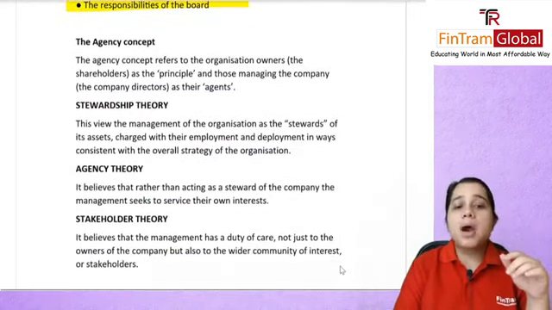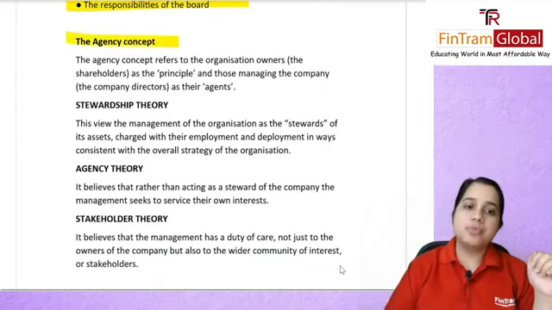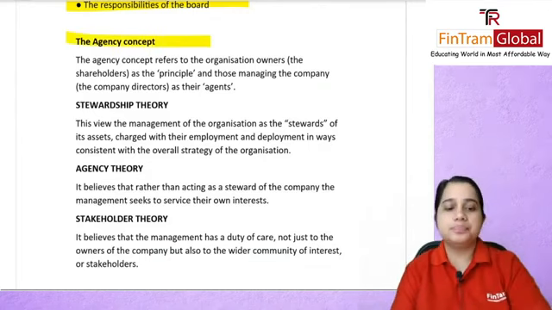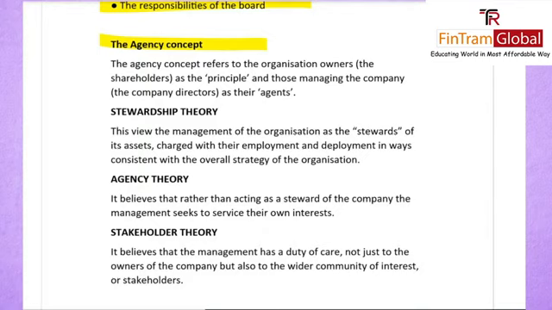Then we had talked about the agency concept. So what did we cover in this? Here we said this refers to the organization's owners, who are your shareholders, being the principal, and those who manage the company, the directors, acting as the agents. They are working for these principals or the shareholders. Stewardship theory was basically that your management act as stewards of the asset.